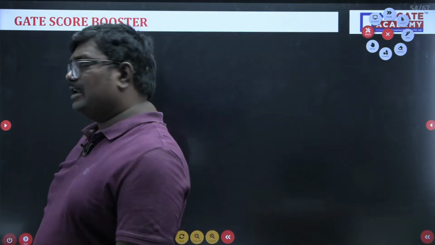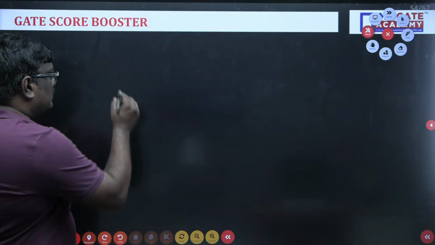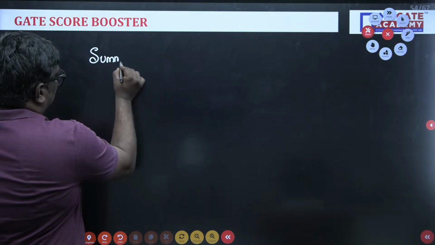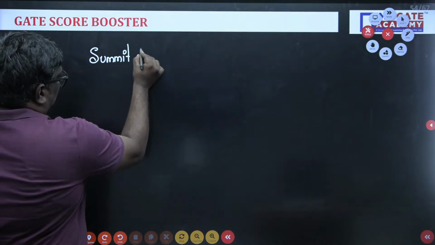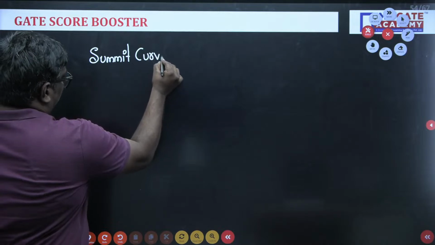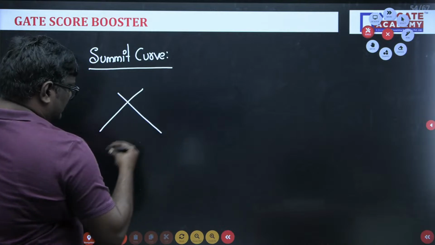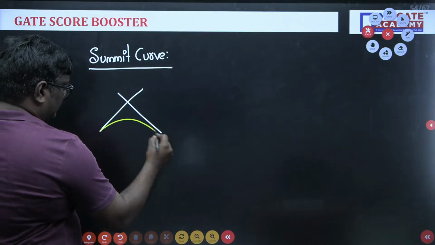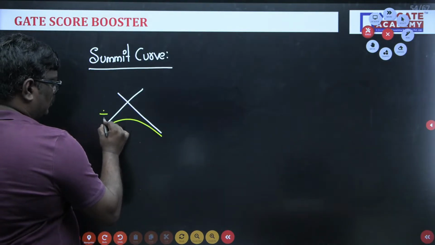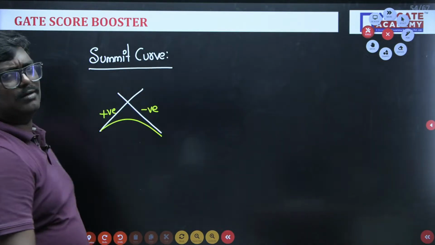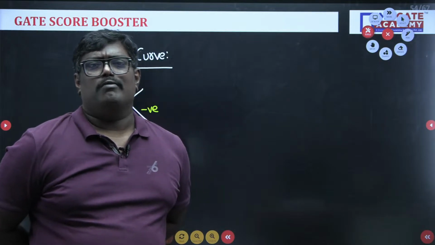Now see, when I talk about the summit curve, a summit curve is nothing but something like this. A summit curve will look like this, sir. If we have two tangents drawn, here we have something like this. It means a positive gradient meets a negative gradient, then we can come up with a summit curve. There can be other chances also for forming a summit curve.